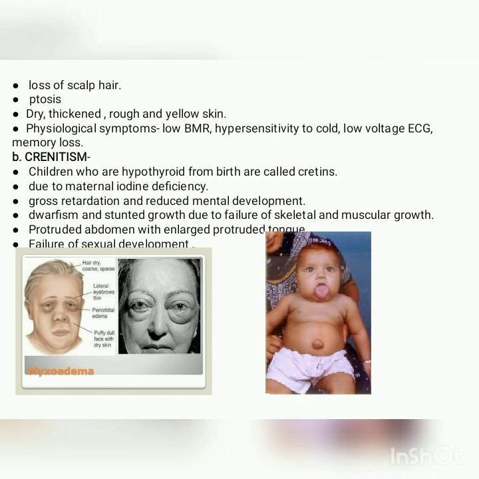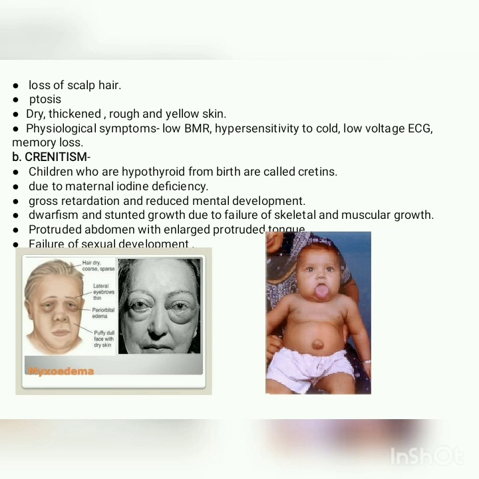The next disease is cretinism. Cretinism is basically hypothyroidism in children. The children who are hypothyroid from birth are called cretins. This disease is caused in children when the mother is not able to maintain the iodine level. The symptoms related to this disease are gross retardation and reduced mental development, because this hormone is responsible for